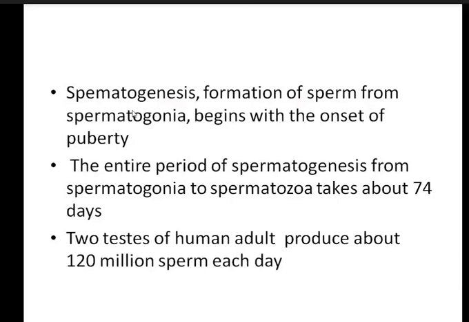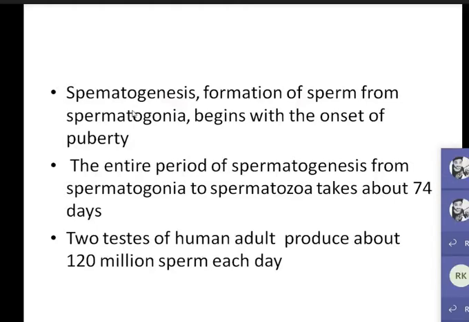The entire period of spermatogenesis, from spermatogonia to spermatozoa, takes about 74 days. So the entire time for the formation of mature sperm is 74 days. The two testes of a human adult produce about 120 million sperm per day. This is for the 74 days of the entire period of spermatogenesis.